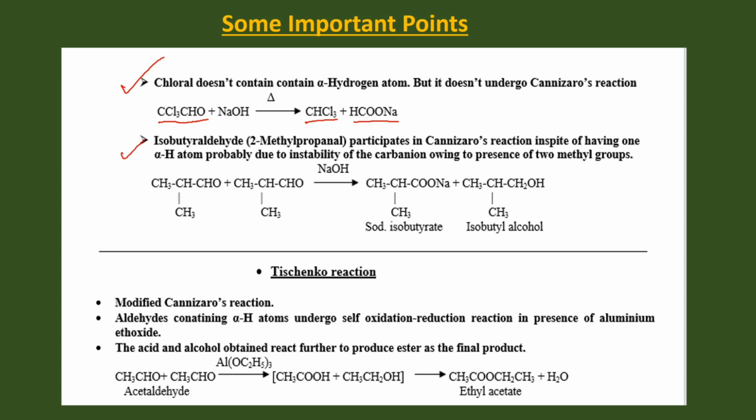Isobutyraldehyde, that is 2-methylpropanal, participates in Cannizzaro reaction in spite of having one alpha H atom, probably due to instability of the carbanion owing to presence of two methyl groups. Here the molecule contains alpha H atom. Still, it undergoes Cannizzaro reaction. One molecule is oxidized to acid and another molecule is reduced to alcohol.